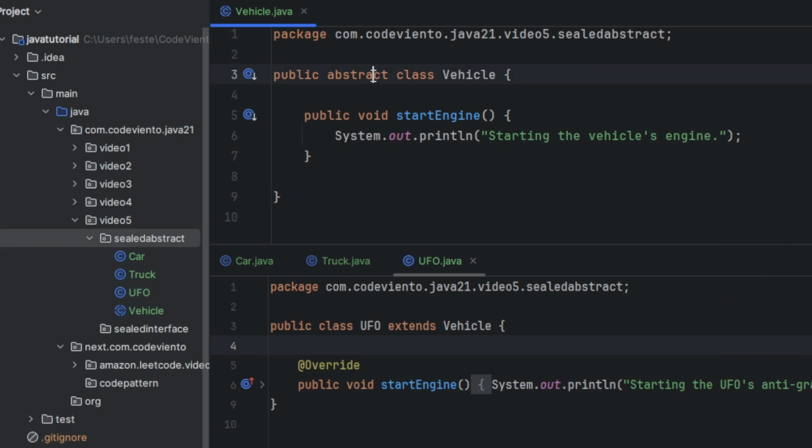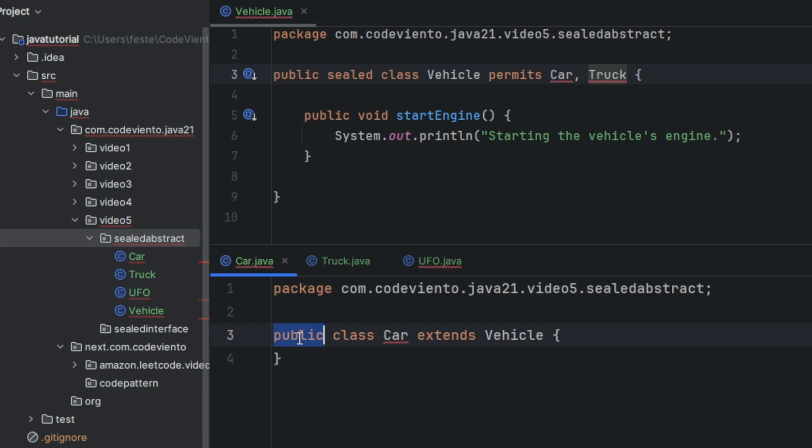So to seal the class, we need to change abstract to sealed. And with permits, we are declaring this class is sealed, only car and truck. Now for the most important part, every single permitted class must use one of the following 3 keywords: final, non-sealed, or sealed. Car to final, and we will do the same for truck also.